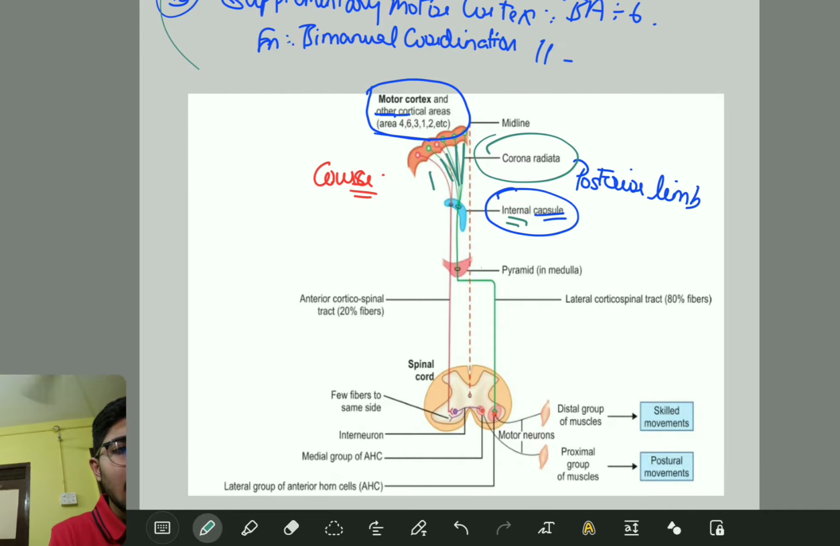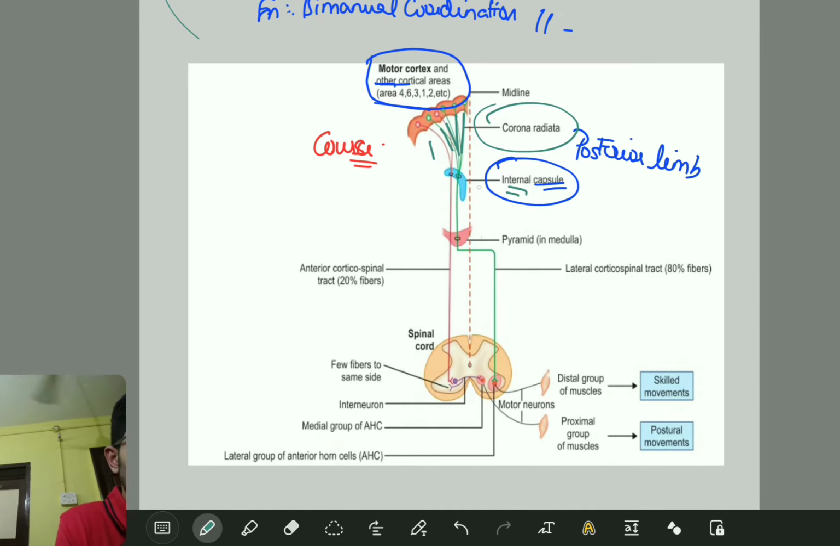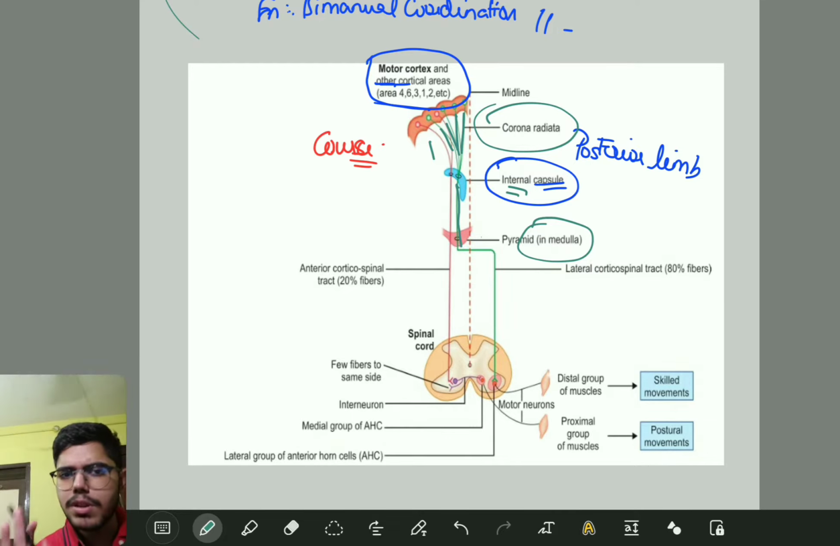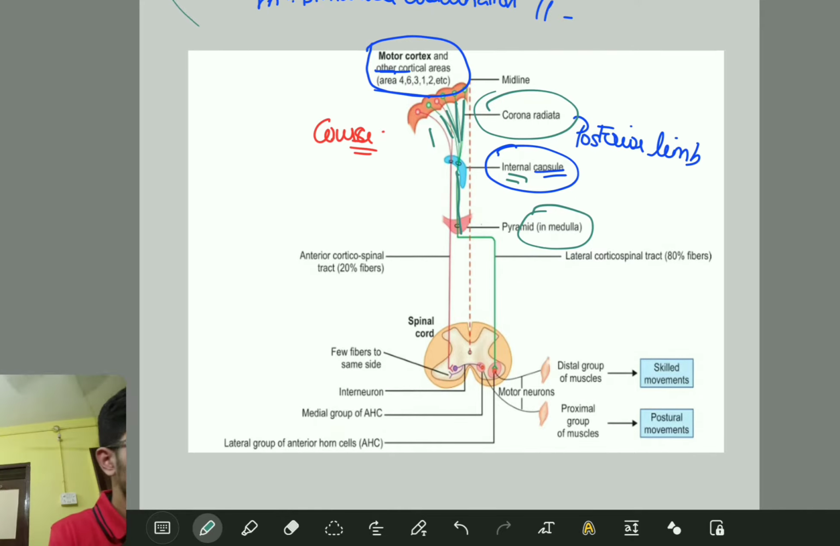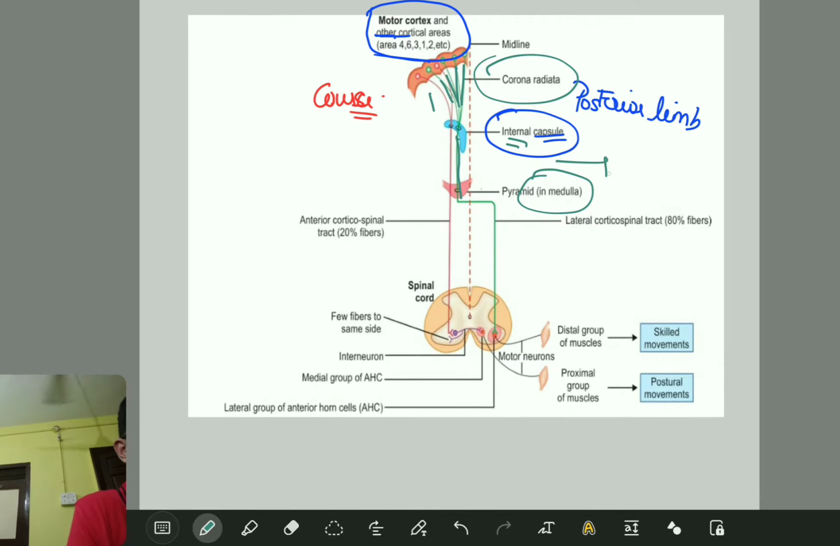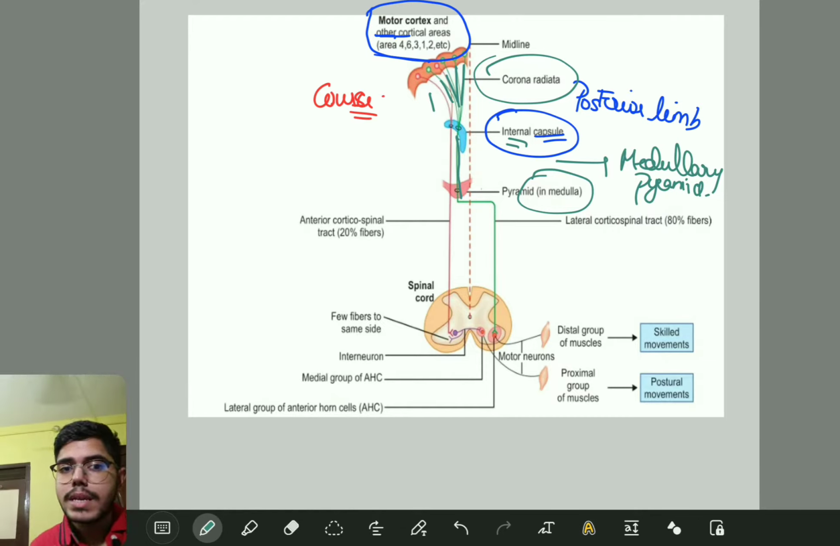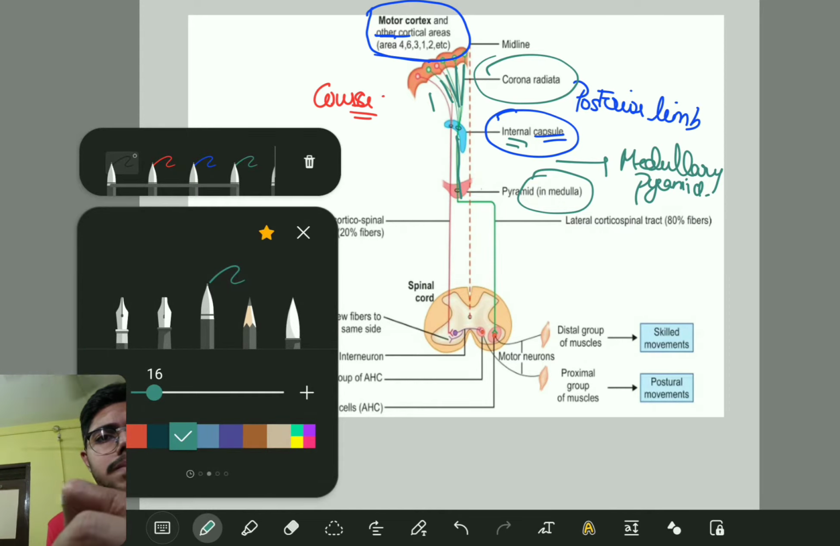And now what really happens? These fibers, in the medulla, these fibers are passing through the pyramid, and so we call it the medullary pyramid. Now listen carefully, this is not important. The next point I am going to say is very important. Let me use a different color, the black one.